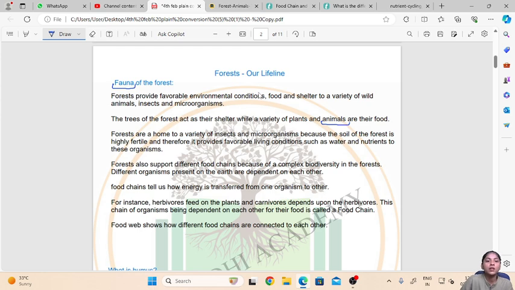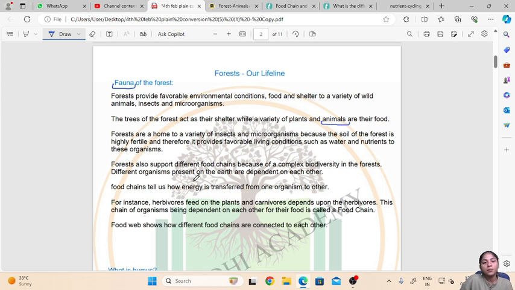Now, forests are a home to a variety of insects and microorganisms. This is because the soil of the forest is very fertile. Now, because of this high fertility, it provides favorable living conditions such as water and nutrients to these insects and microorganisms. Then forest also supports different food chains because of a complex biodiversity in the forest.